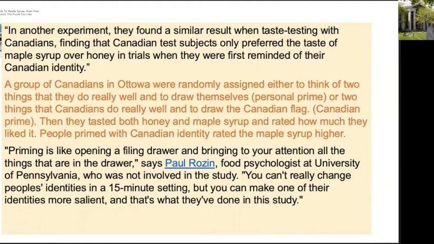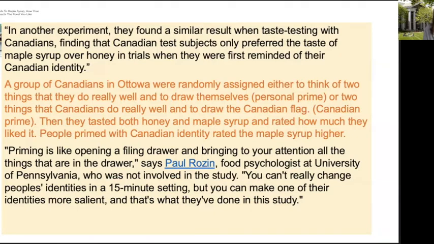You can see that in the study, a group of Canadians were randomly assigned either to think of two things they do really well and to draw themselves, that's called the personal prime, or to think of two things that Canadians do really well and to draw the Canadian flag. That's called the Canadian prime. Then all the participants tasted both honey and maple syrup and rated how much they liked it. And the results showed that people who were primed with the Canadian identity rated the maple syrup higher.